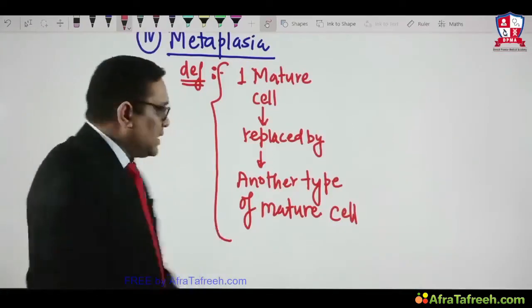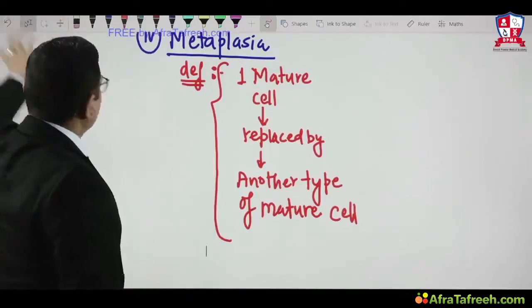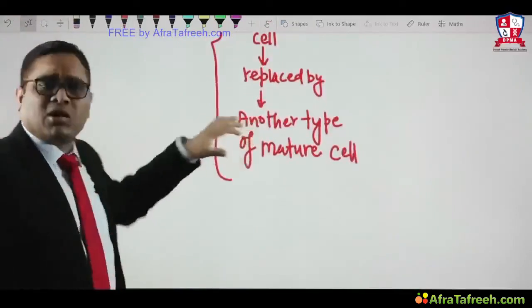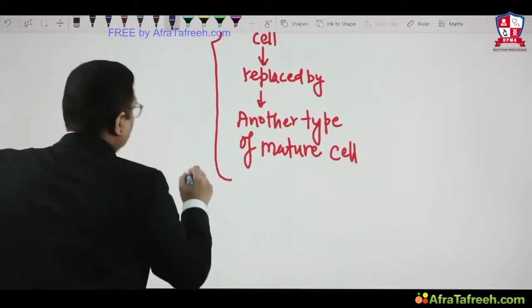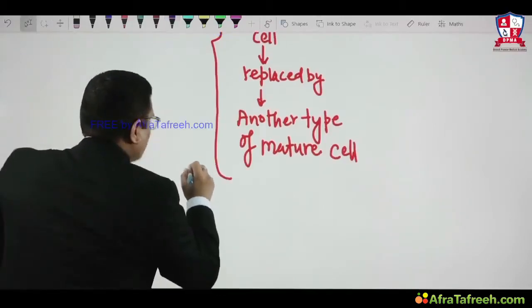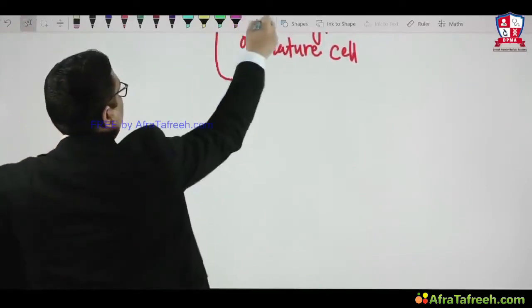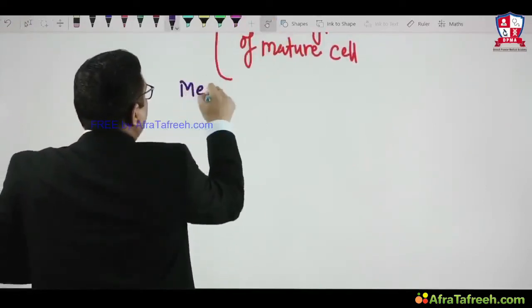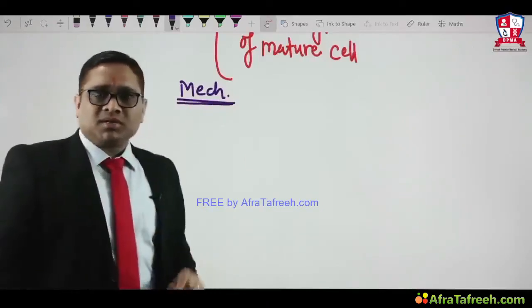The definition is that one adult cell has been replaced by another type of adult cell or mature cell. But the question had been asked in both the All India and JIPMER exam: what is the basic mechanism of metaplasia?